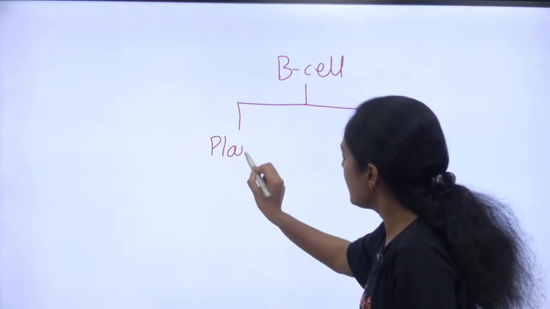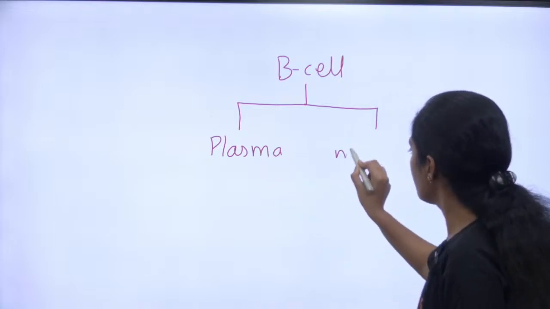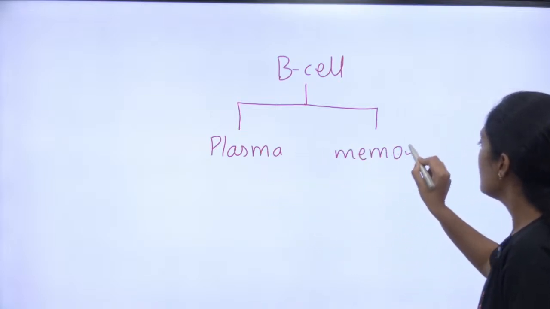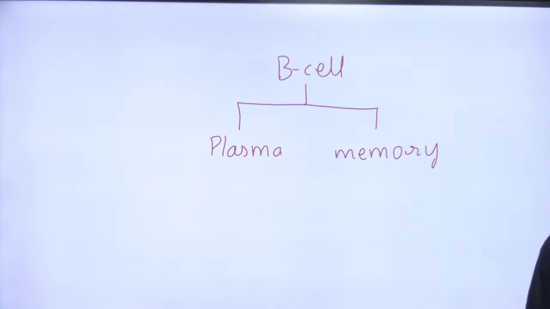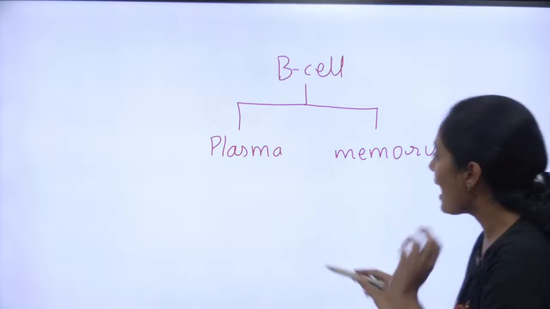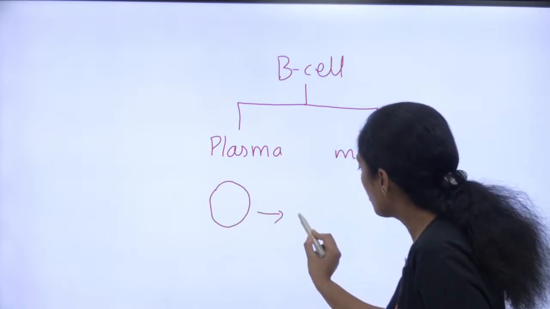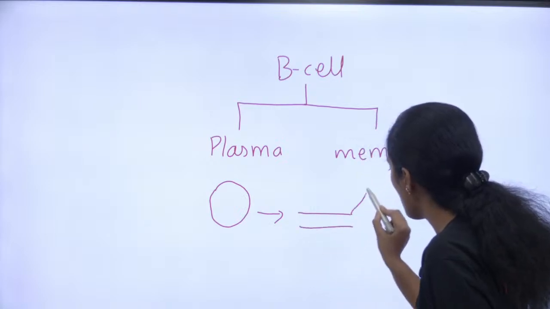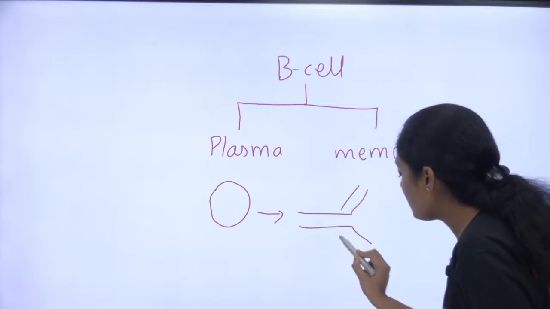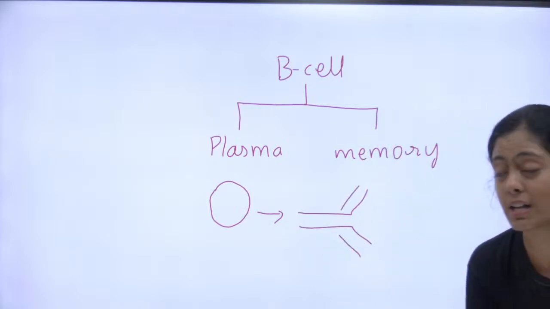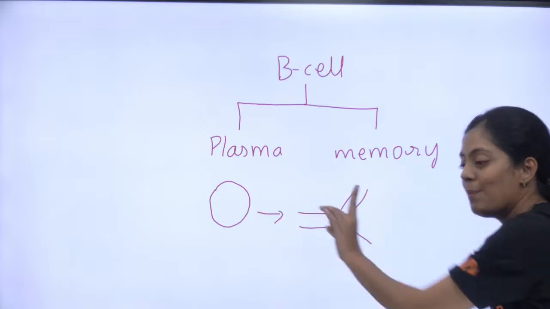Plasma cell and memory cell. Two cells, it will differentiate and divide. Okay, what will this plasma cell do, children? This plasma cell is going to produce antibodies, a Y-shaped molecule called antibodies. Who produces them? My plasma cell.